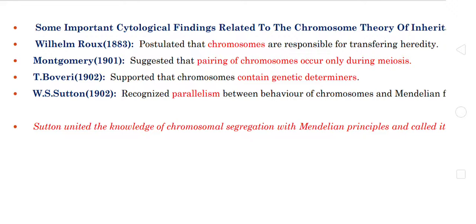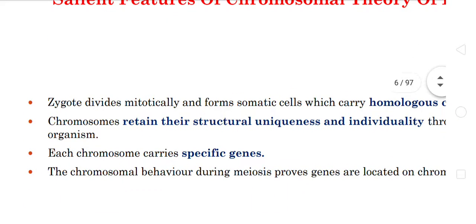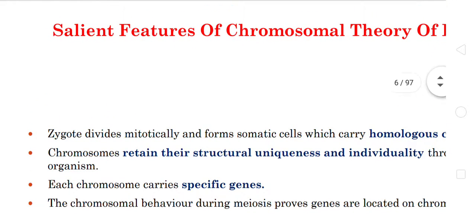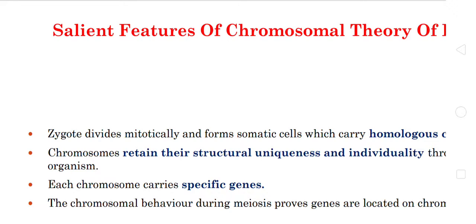Let's see the salient features of this chromosomal theory of inheritance. As human beings, we have 23 pairs of chromosomes, or 46 chromosomes. Out of this, 22 pairs are somatic and 1 pair is sex chromosomes, or germ cell.